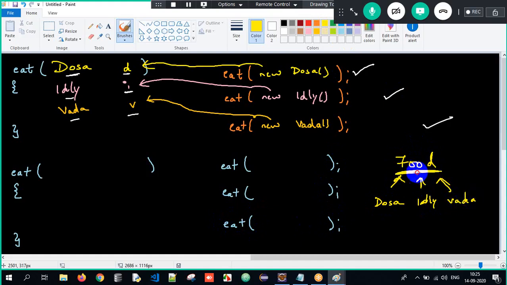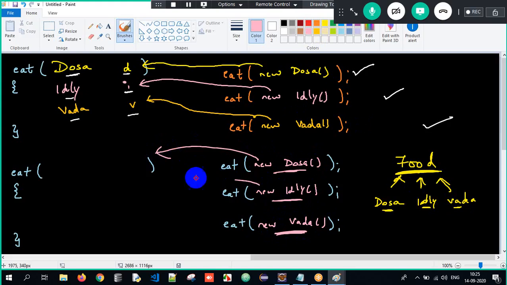So this is the superclass and these are all the subclasses. If I'm supposed to pass dosa object, idli object, and vada object to a single reference type, what should be the data type over here and what should be the reference name?